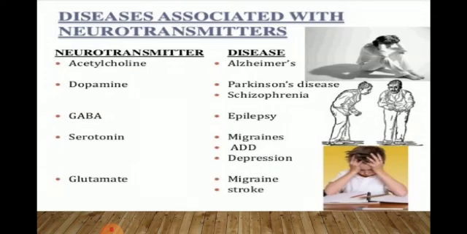Some diseases associated with neurotransmitters. There are many diseases associated with neurotransmitters. The first one is acetylcholine. Acetylcholine is related to Alzheimer's disease. Parkinson's disease and schizophrenia are related to the dopamine neurotransmitter. Epilepsy is related to the GABA neurotransmitter. Migraine, ADD, and depression are related to the serotonin neurotransmitter, and migraine and stroke are related to the glutamate neurotransmitter.